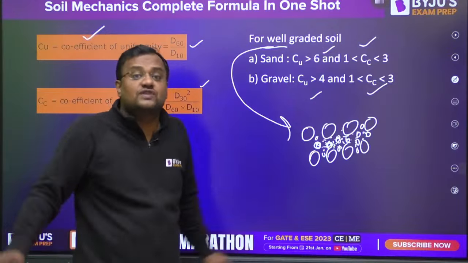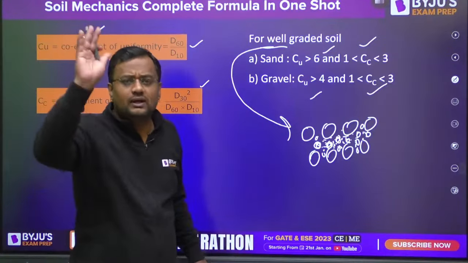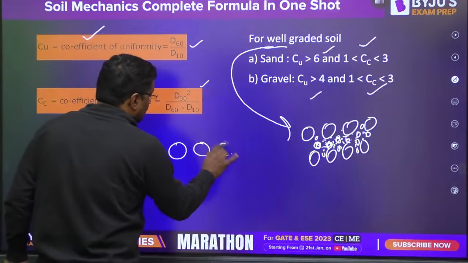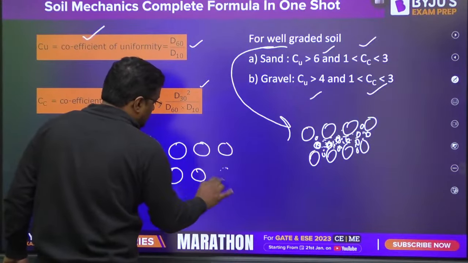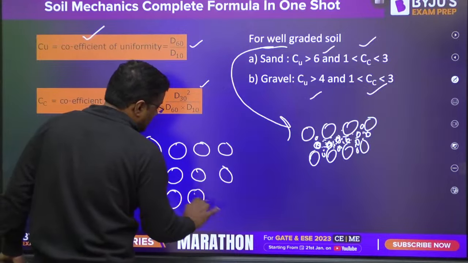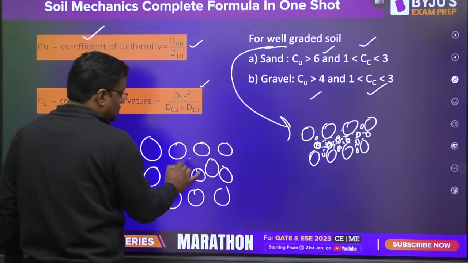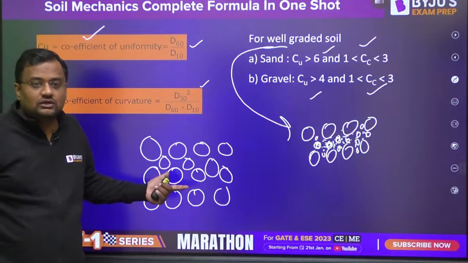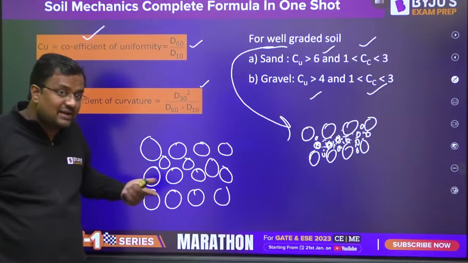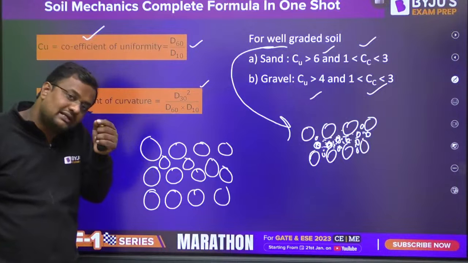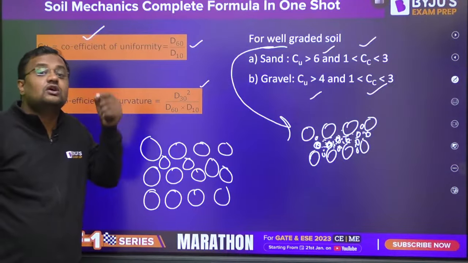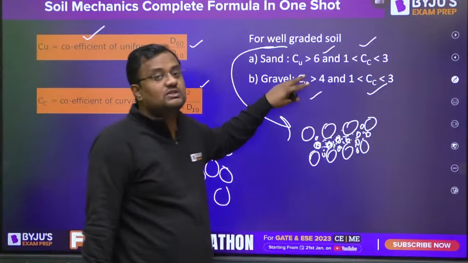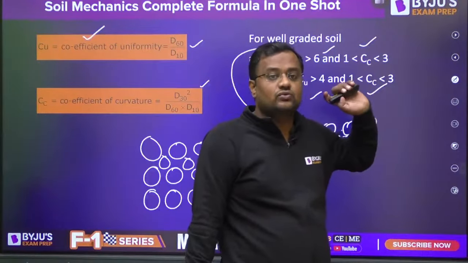When all are of the same size, that is poor, because then voids will not be filled, as smaller particles are not there that can fit there. So it is poorly graded soil. That is uniform. Uniform means same diameter. That means the smaller particles are not there to fill in the void. That means uniform soil is poor soil. So both conditions have to be satisfied to make it well graded soil.